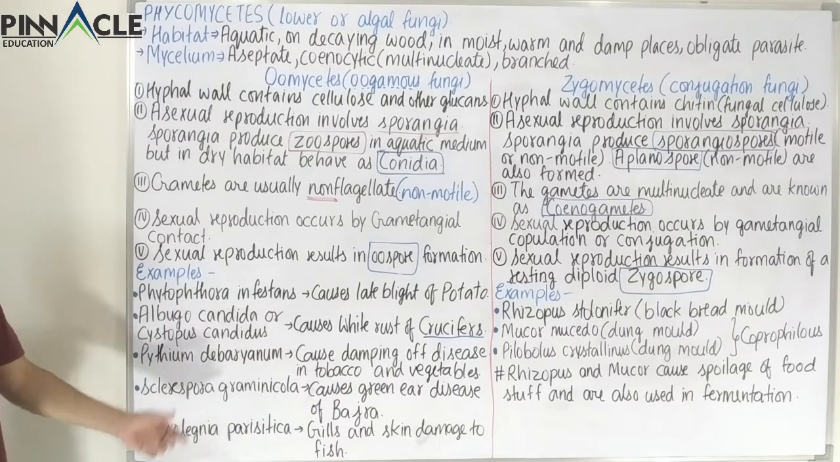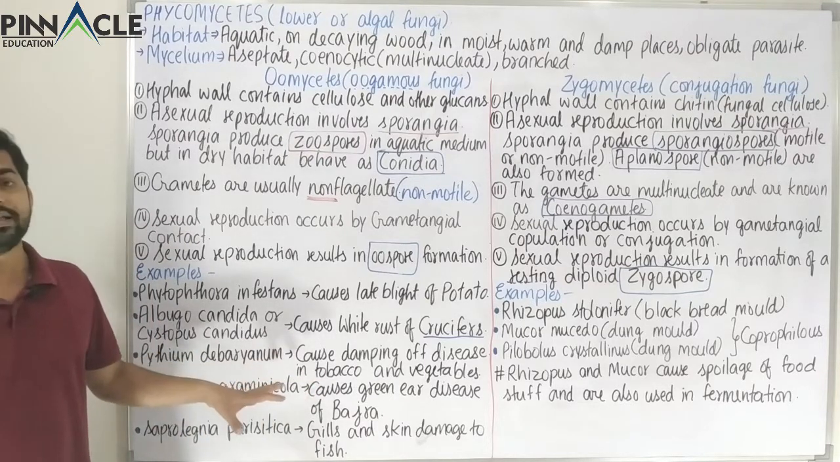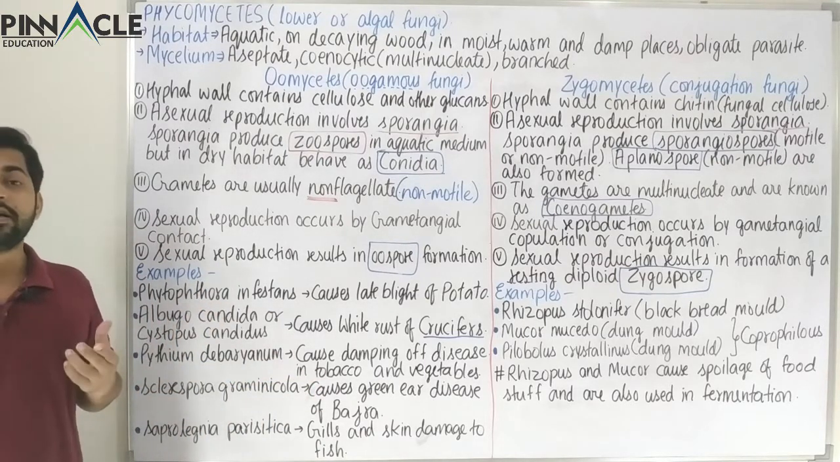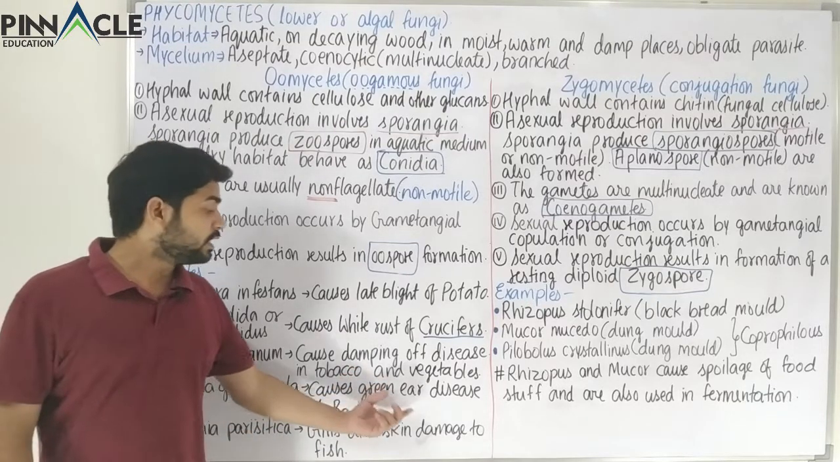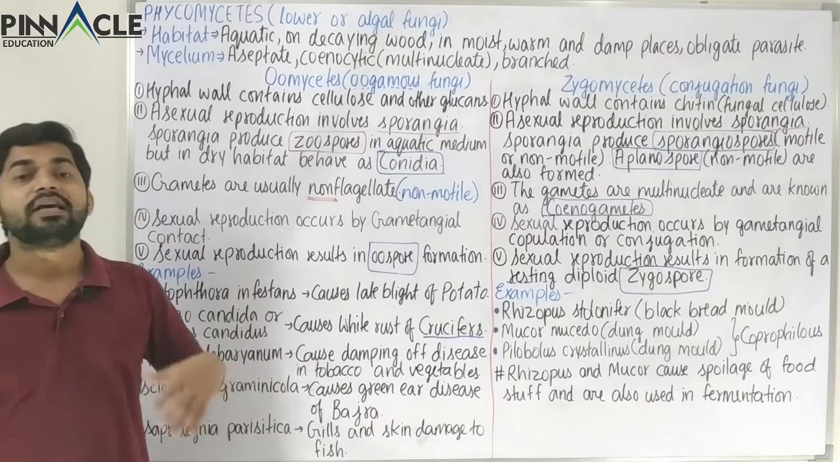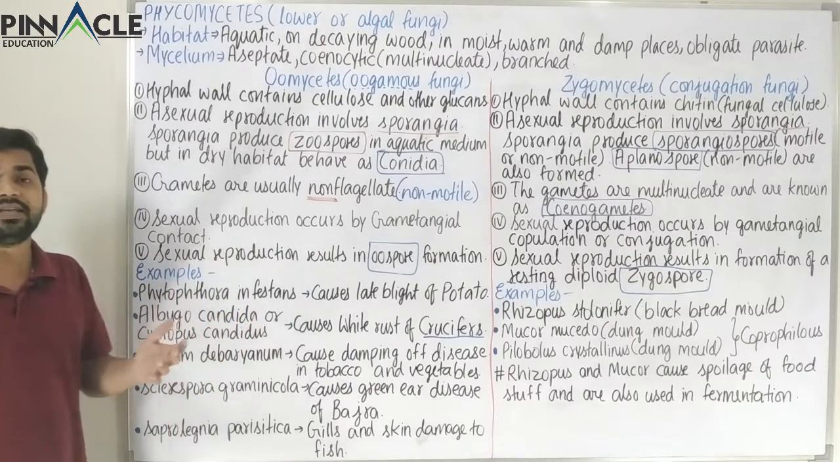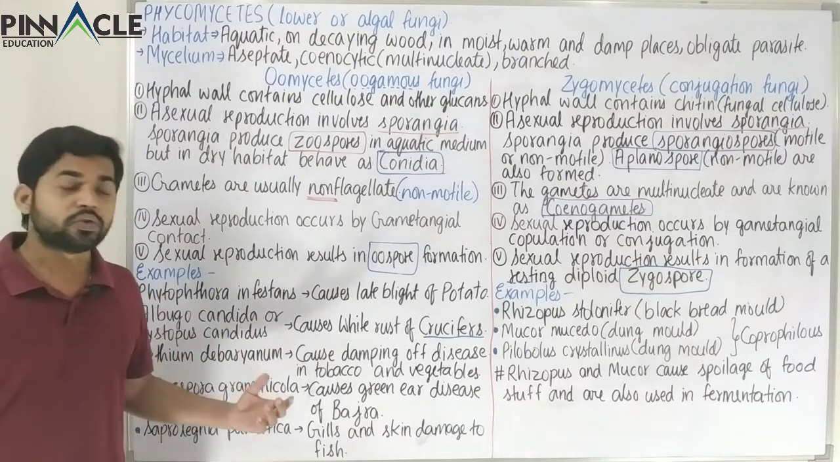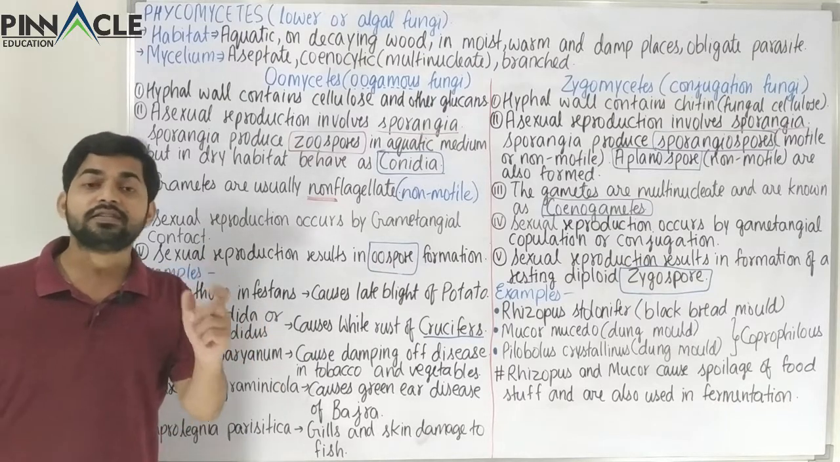Apart from that, we have Sclerospora graminicola. It is a very common disease in certain species like bajra, and in bajra it causes something called green ear disease. Apart from that, it causes something called mildew disease also in certain other species like cereals like rice and wheat. So these are also disease causing agents in the rice plant as well as the wheat plant.